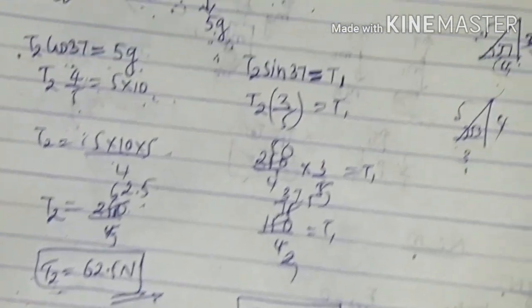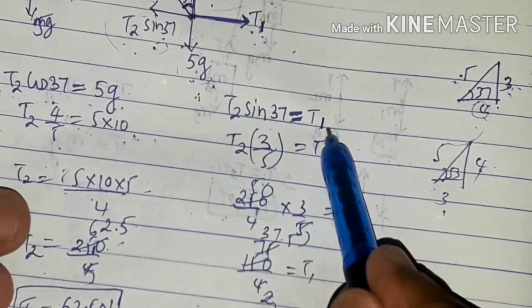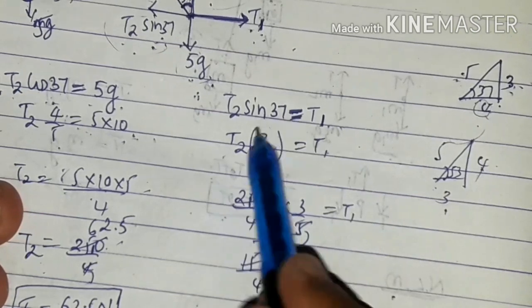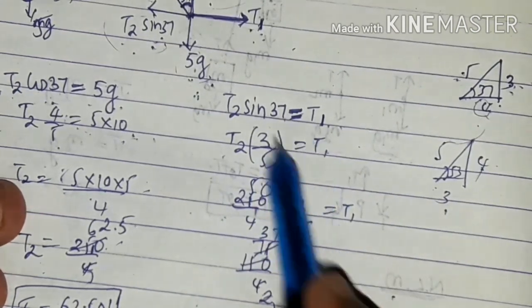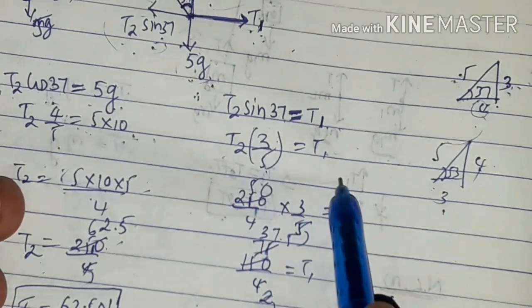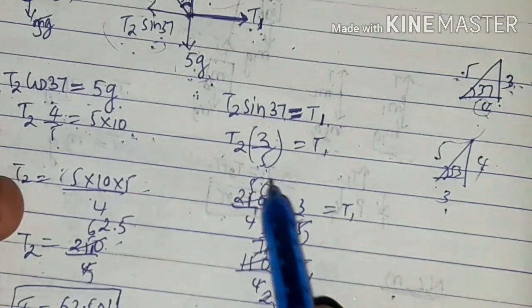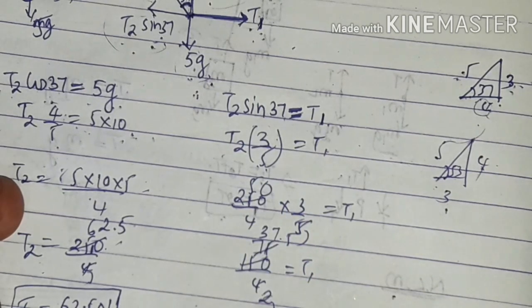Then come here. T2 sin 37 is equal to T1. So T2 into sin 37, and sin 37 is 3 by 5, opposite by hypotenuse, is equal to T1. T2 we already got, 62.5, or 250 by 4.